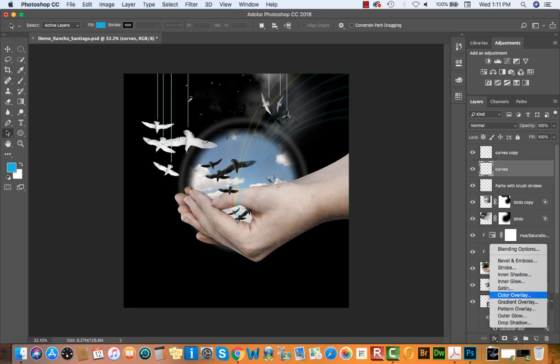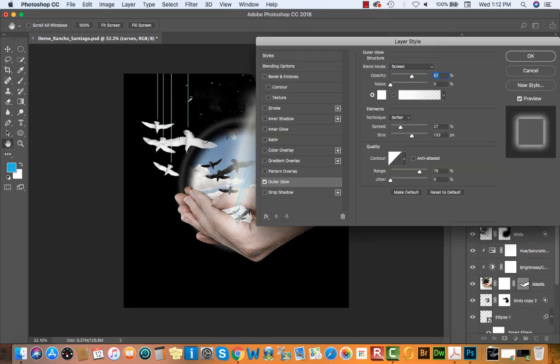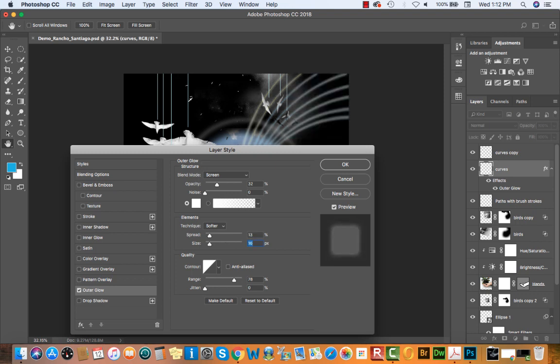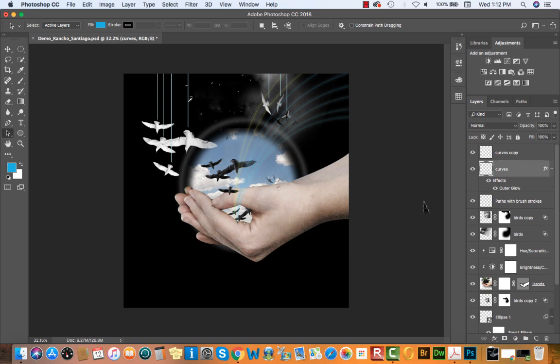And you can also play with adding effects. So if I wanted an outer glow, ooh, you can see that's a large outer glow. If you wanted an outer glow, you could do that, and that would also highlight these objects, okay? So you could do something like this, which looks really strong, but if you bring your opacity down, it can be a nice, subtle effect that really enhances the strokes.